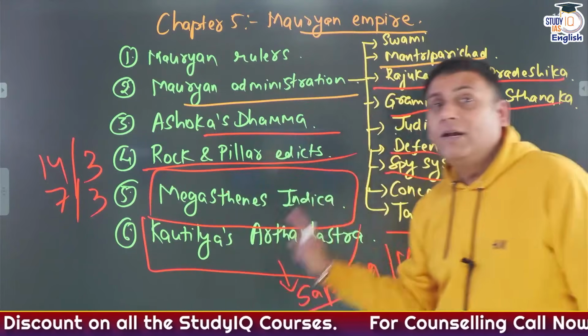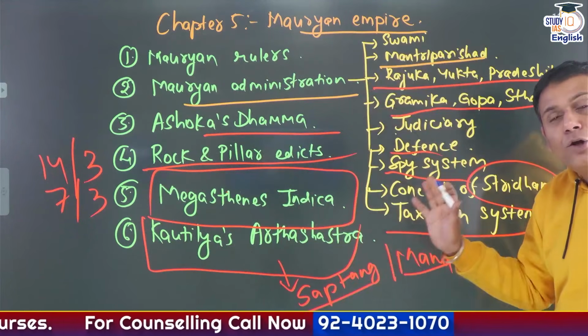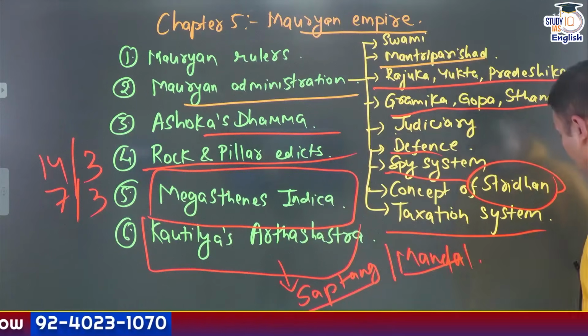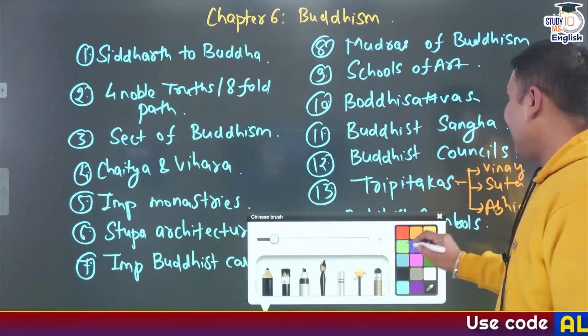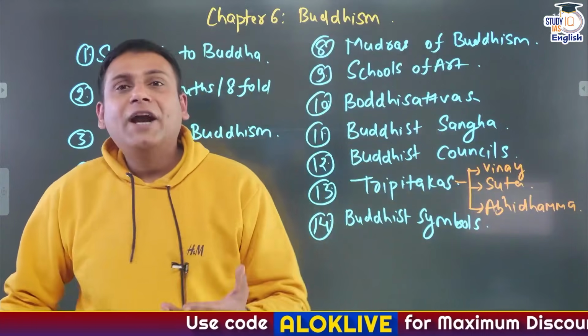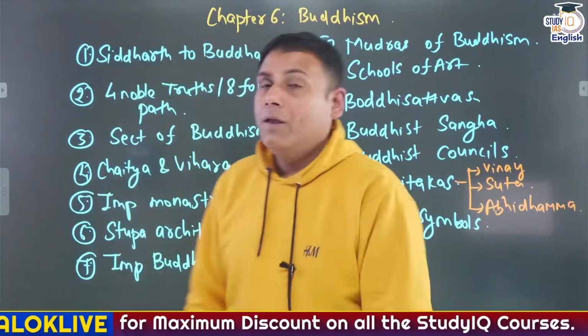So go through Kautilya's Arthashastra and the key terminologies. These are the important aspects that you need to cover in the Mauryan Empire. Is that clear? Now coming to one of the favorite topics of UPSC, Buddhism and Jainism. And what kind of questions can you expect from these two topics, Buddhism and Jainism?